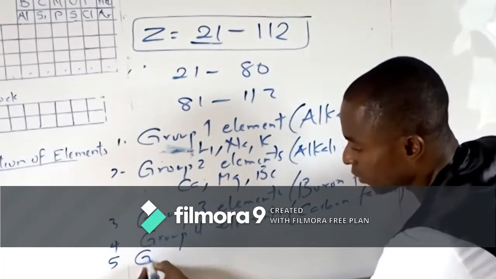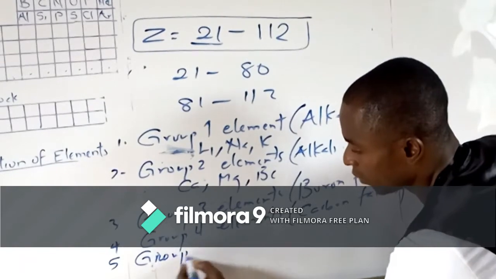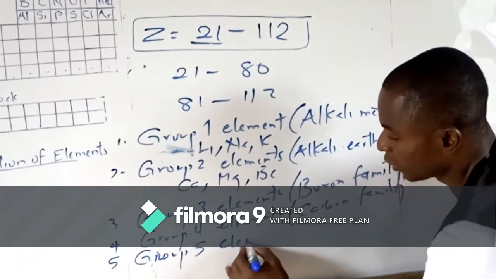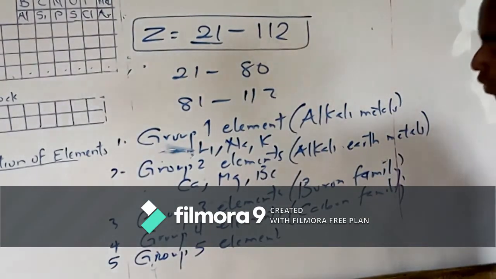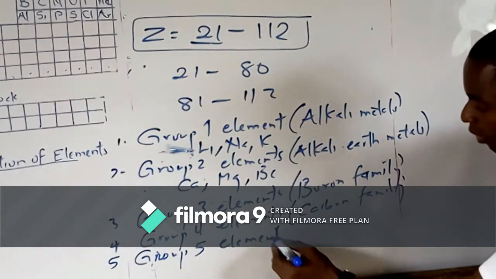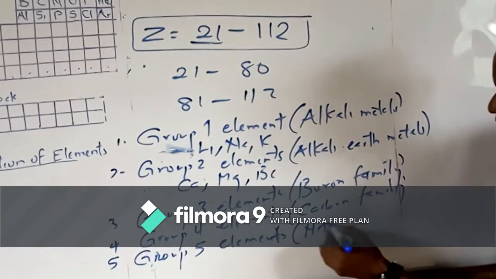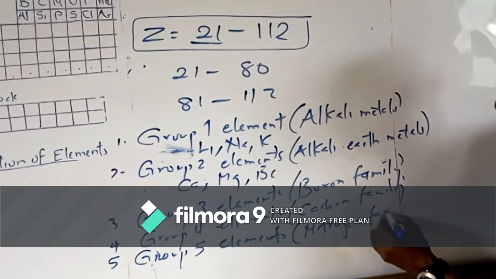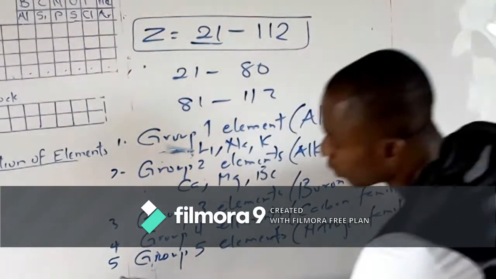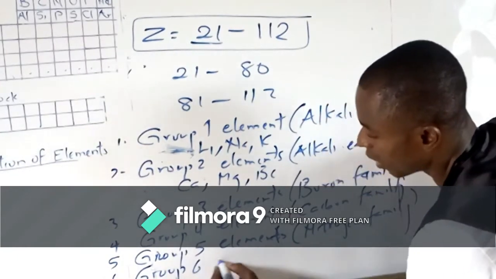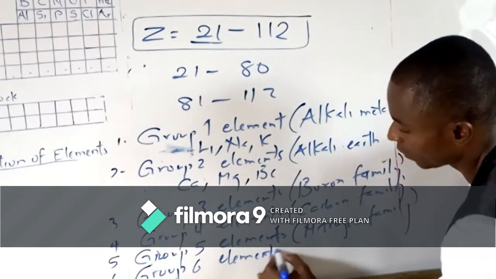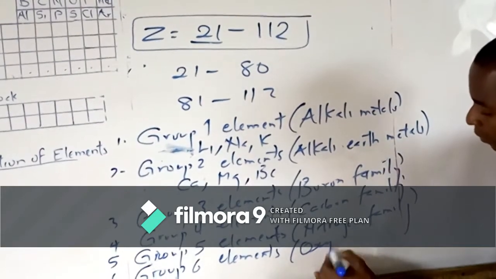Group 5 elements. Please take note, these numbers are actually written in Roman numerals. Group 5 is the nitrogen family. We have group 6 elements, they are the oxygen family.